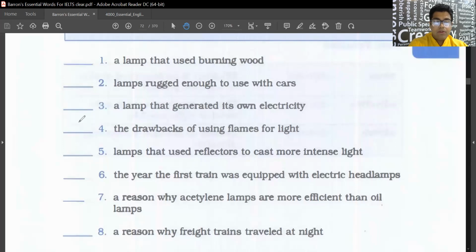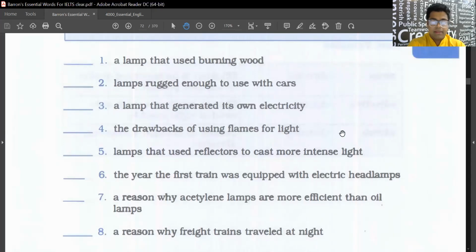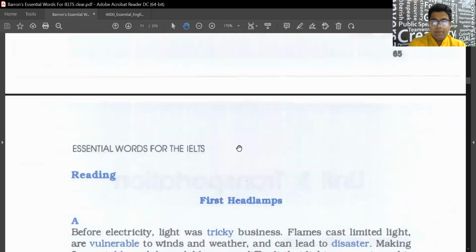We read the 4th one. So A paragraph. We discussed the drawbacks of using fire. Drawbacks. Okay, let's read the B paragraph.